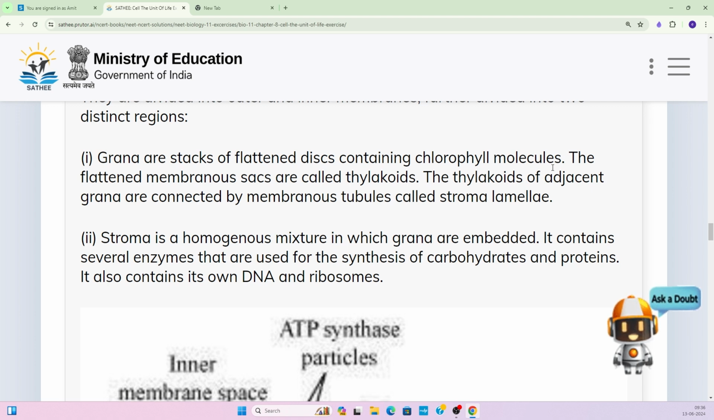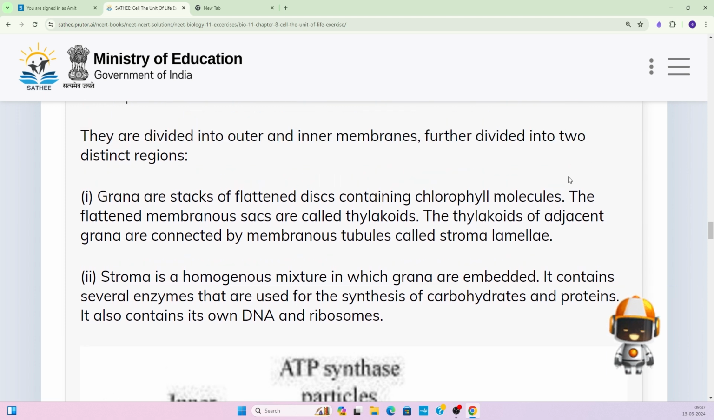So grana are the thylakoid membranes that are stacked one above the other, a pile of thylakoid membranes. It is something like placing coins one above the other to form a pile of coins, right? So the flattened membrane sacs are called thylakoids, and the thylakoids of adjacent grana are connected by membranous tubules called stroma lamellae. So there is not a single granum, there are a number of grana, and the grana are interconnected by the stroma lamellae.